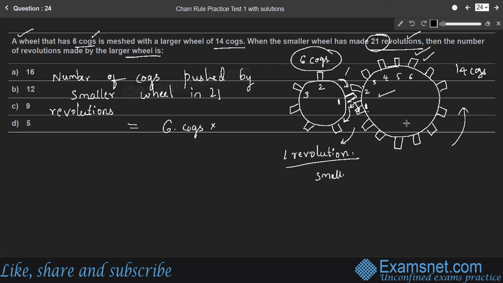Therefore, in 21 revolutions, it crosses or pushes 126 cogs, right? There are 14 cogs in one revolution of the larger wheel, 14 cogs.